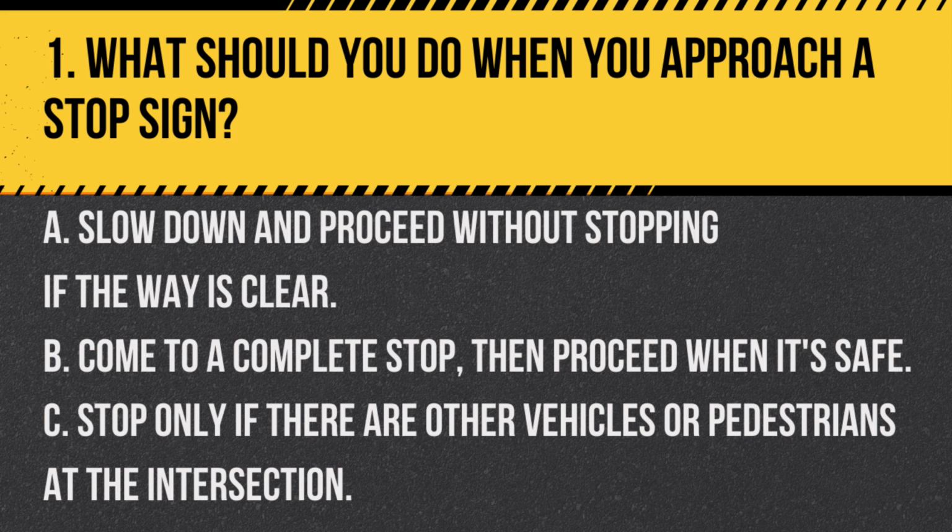Question 1. What should you do when you approach a stop sign? A. Slow down and proceed without stopping if the way is clear. B. Come to a complete stop, then proceed when it's safe. C. Stop only if there are other vehicles or pedestrians at the intersection. Answer B. Come to a complete stop, then proceed when it's safe. At a stop sign, it's mandatory to come to a full stop and only proceed when it's safe to do